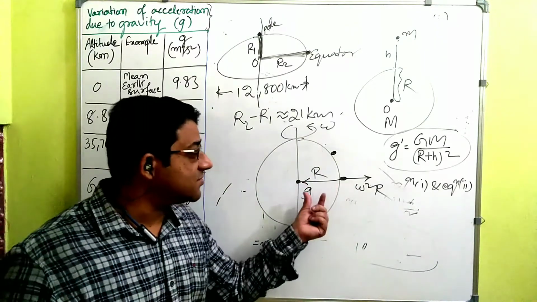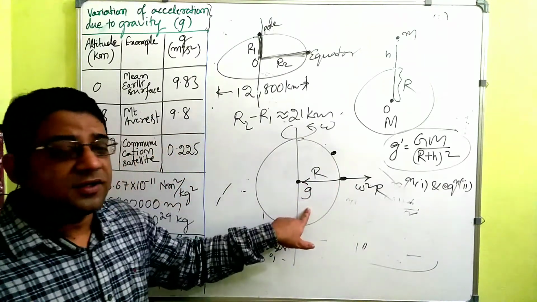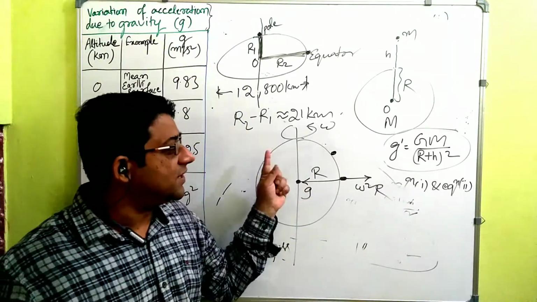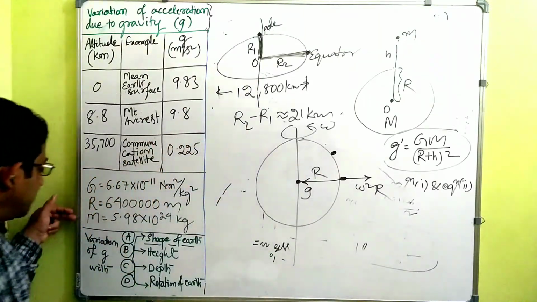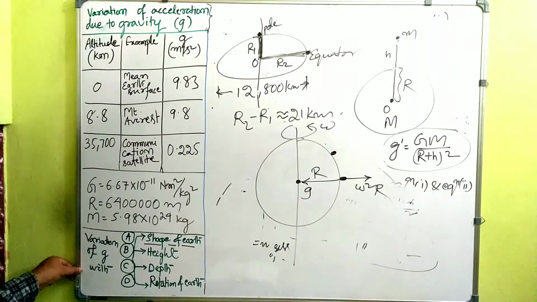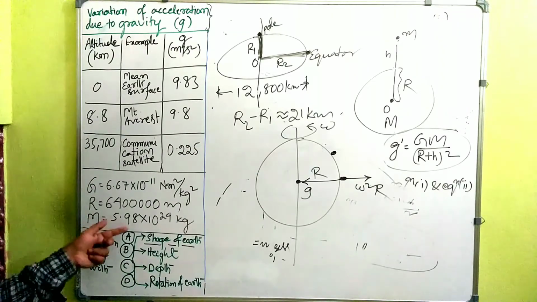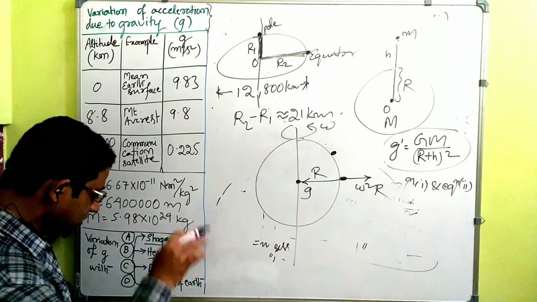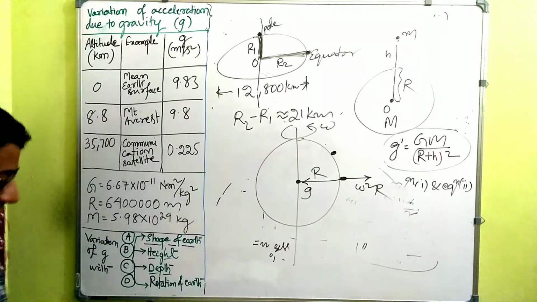So the net acceleration will be different from the acceleration we call g. So because of the rotation of earth, it will also vary. The factors due to which acceleration due to gravity varies are the shape of earth, height from the surface, depth below the surface, and the rotation of earth. We are going to see them one by one in detail.